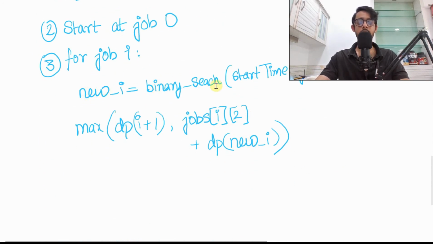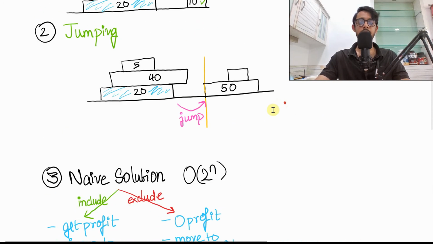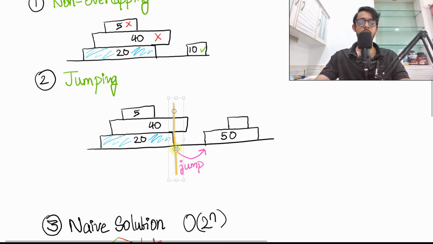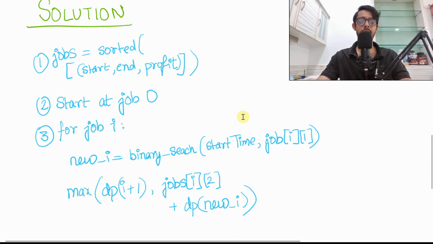And so this new I is going to be a binary search in the start times list, and will ask for the job of I and 1. Basically, we're asking, get me where this job ends, get me this point, get me in the start list. This is, by the way, the end marker. So I want to search for a value which starts, I want to look for a job which starts when this one ends. I want to look for this job where it starts after this ends. Should make sense now. I'll pause it right here. Feel free to pause it right here.